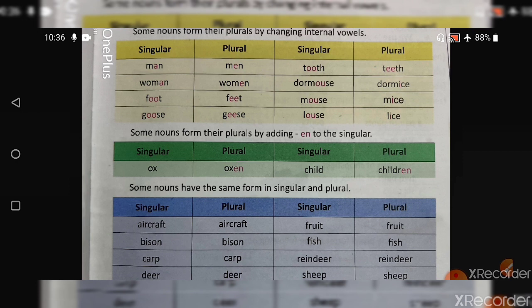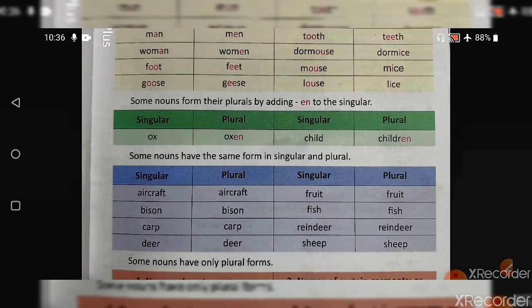Oxen is already a plural form of ox, and children is already a plural form of child. So if you are two siblings, your parents have two children. There is no "your parents have two childrens." No. So you can say, my parents have two children.